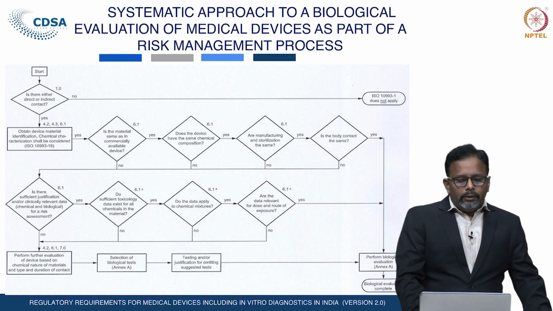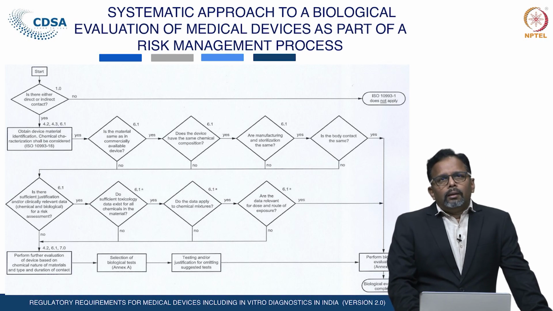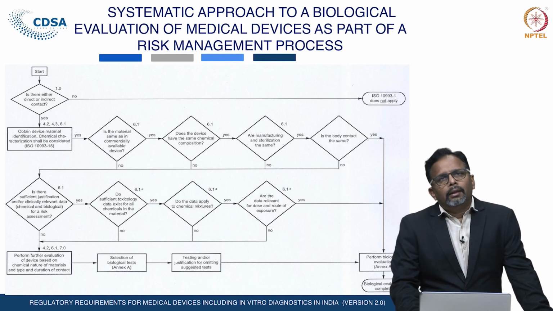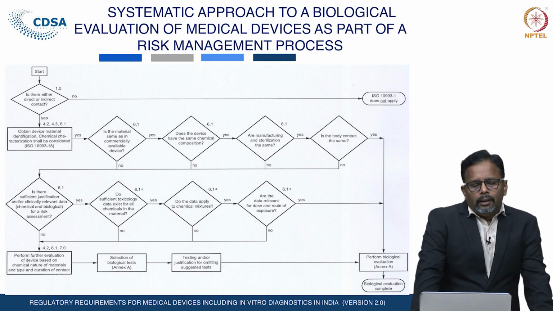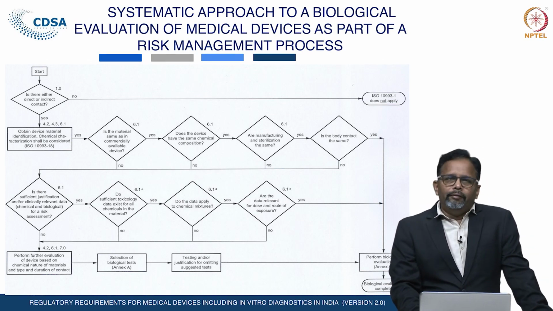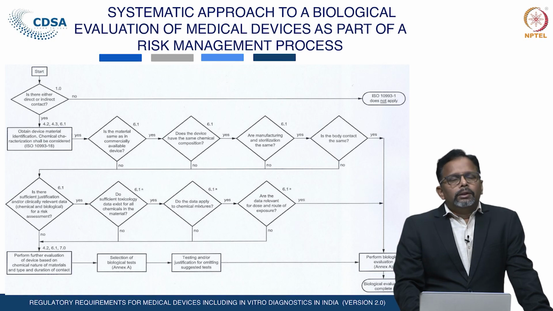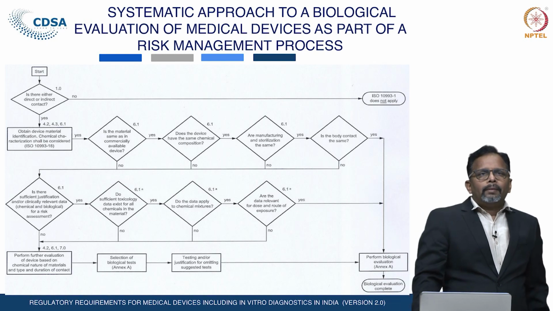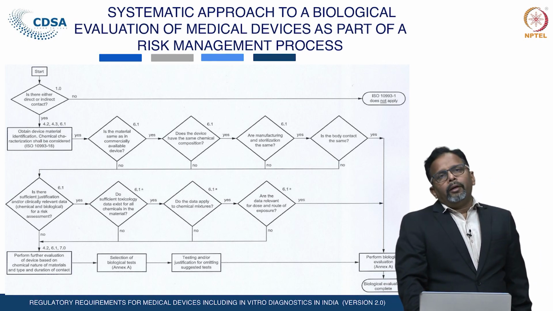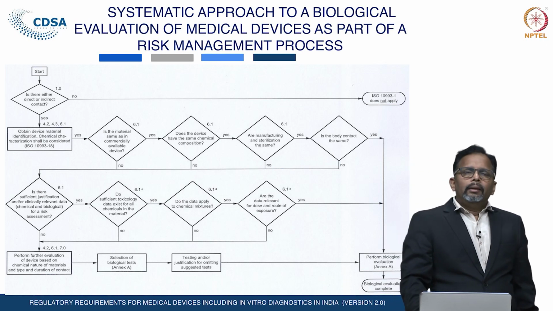If the biomaterial is in direct or indirect contact with the human body, then the device identification, chemical and physical categorization of the devices shall be carried out by the manufacturer, and after carrying out the chemical categorization, the requirement of the biological evaluation can be decided.